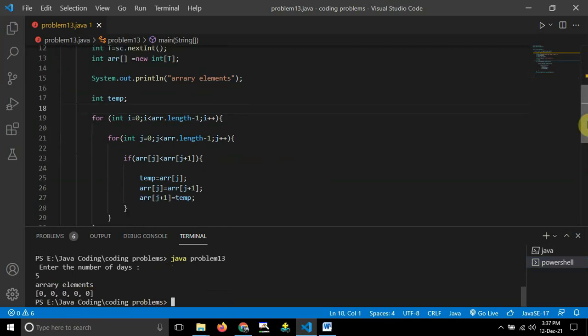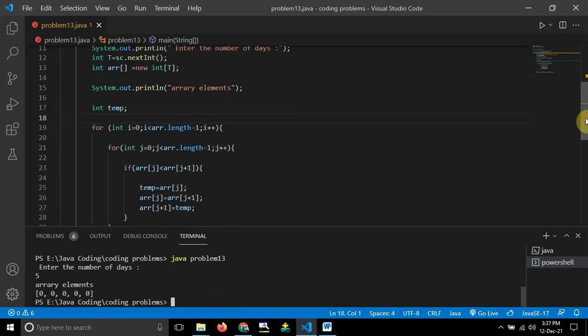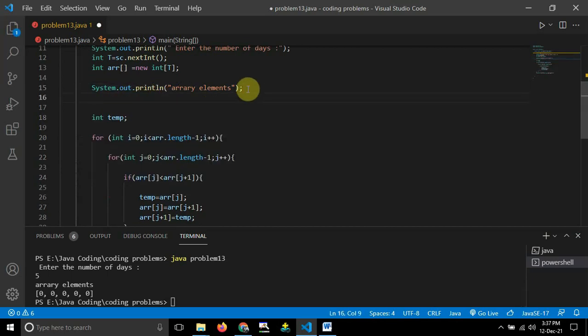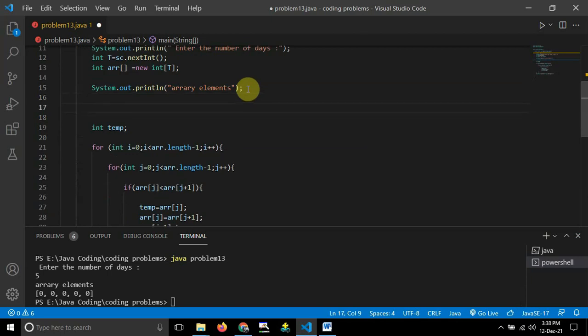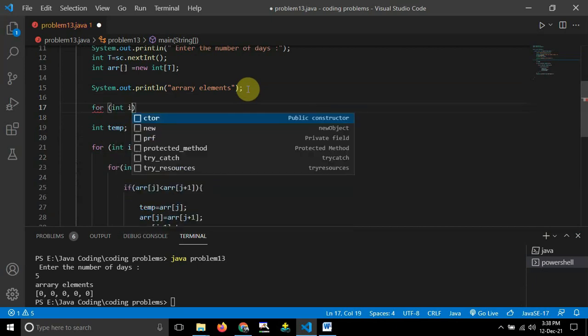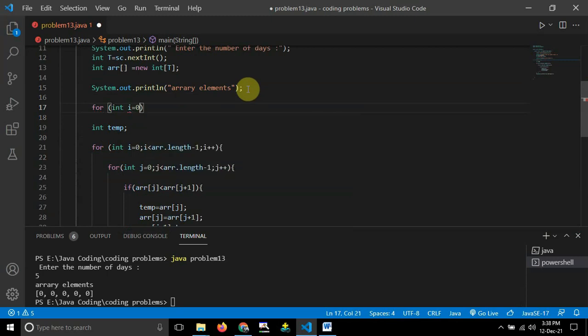This is due to the fact that we have missed one for loop over here. After System.out.println of array elements, I need to take the array elements, right? In order to take array elements I have to use a for loop here. So int i equal to 0, that means the array will be starting from 0.